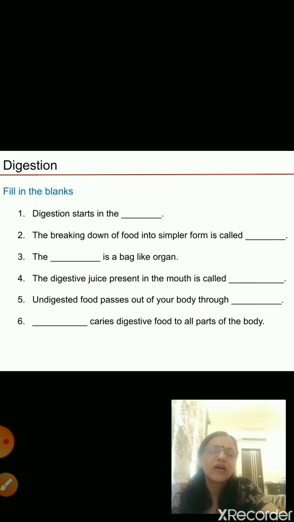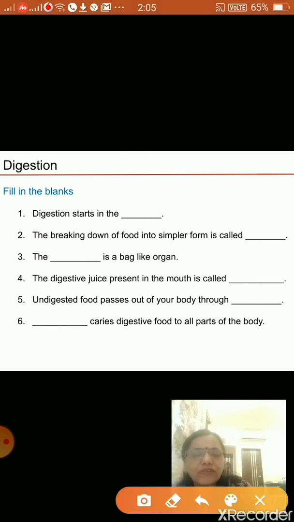Now again I have prepared a small questionnaire in the form of fill in the blanks to revise digestion and the digestive organs. So we will do it. So what is the first? Digestion starts in the, I told you the digestion starts in the mouth, right? I will write it down. If it is not possible, wait. The place is very less. Mouth.